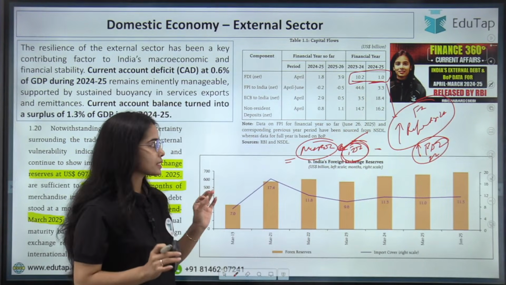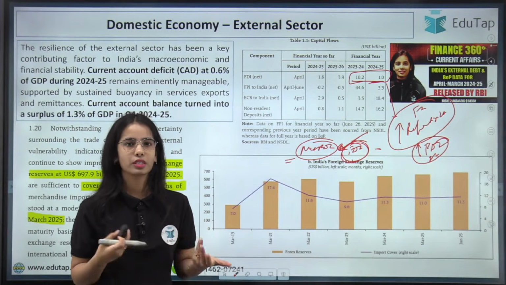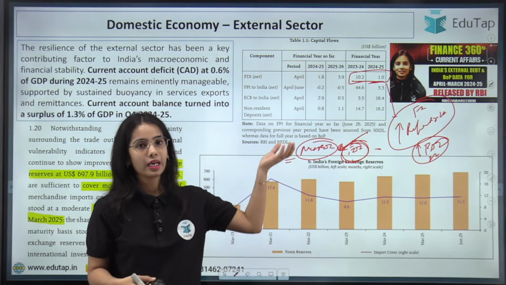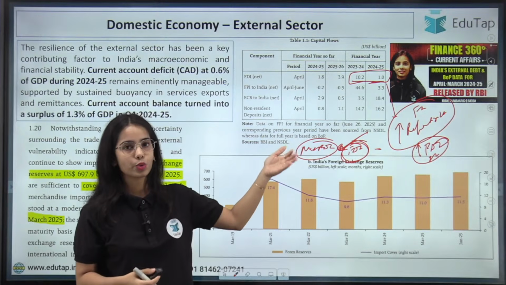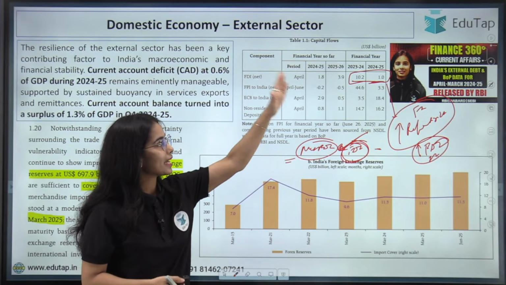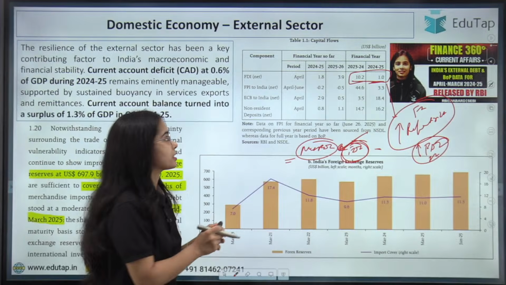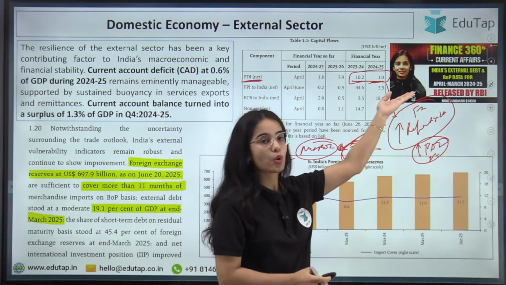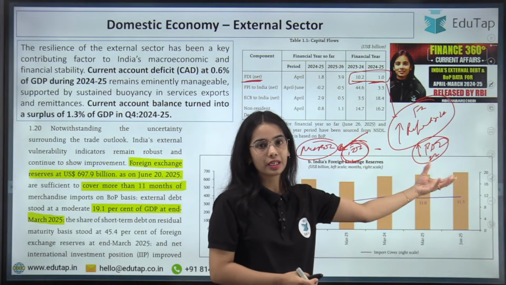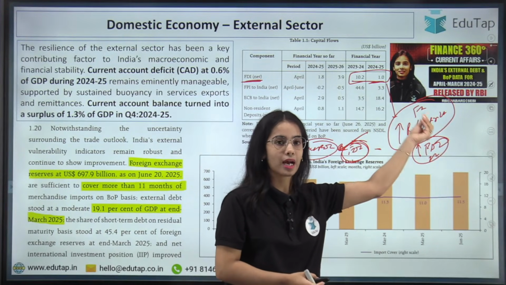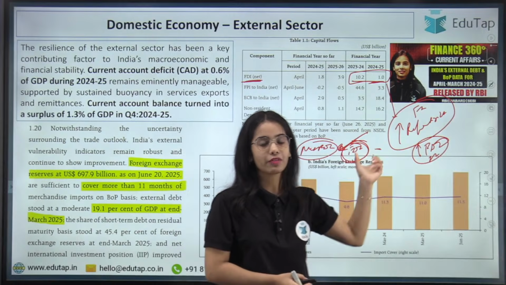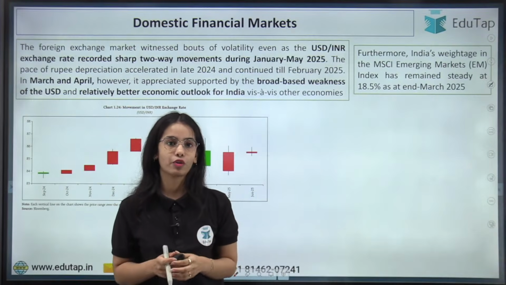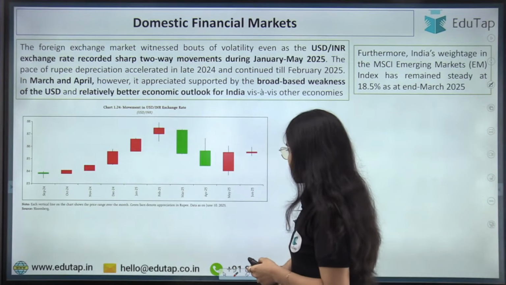So this is the key point that I wanted to discuss with you additionally, because the reasons can be asked or you can use these reasons. The net FDI has decreased because of the high outflows from the Indian investors and the high repatriation by the foreign investors, even though India remained the attractive destination for investment.